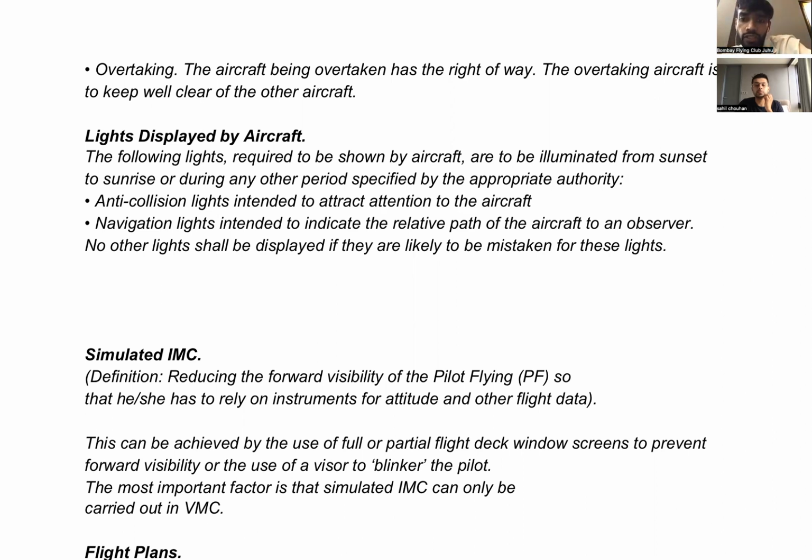What would be the purpose of navigation light then? To show the orientation of the direction that the aircraft is flying. Yeah, orientation, but it would give you the direction of the aircraft, right? Which direction that aircraft would be flying. Anti-collision light का purpose बता सकते हो? Why have we kept anti-collision light? So that the other aircraft know. Yeah, other aircraft would get to know that someone is there in the cockpit and someone is there for flying that aircraft. Okay, anti-collision lights are to provide the proximity.